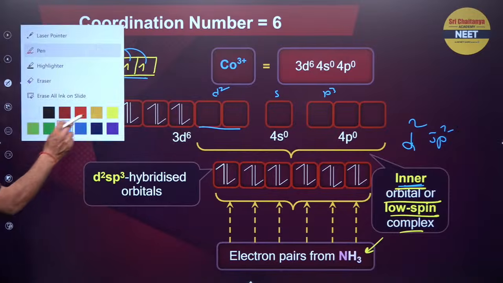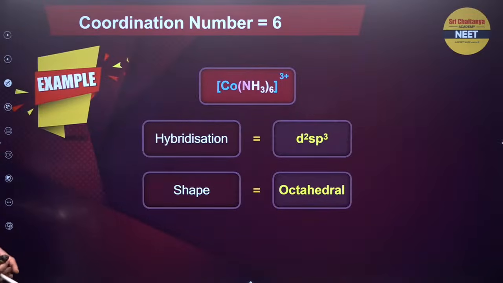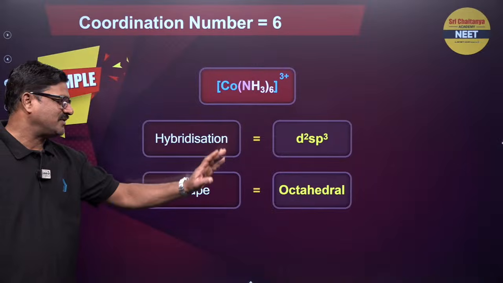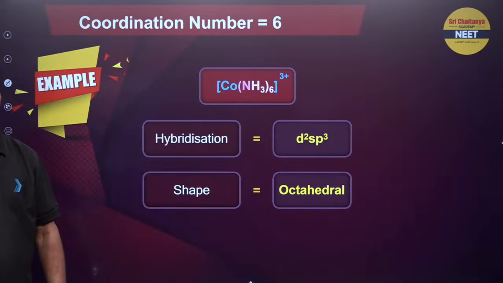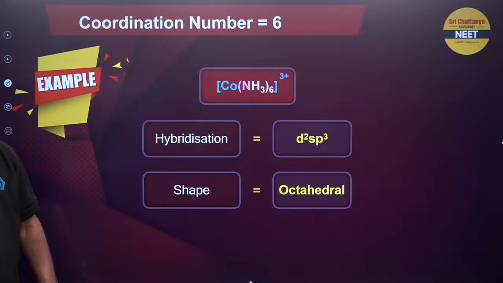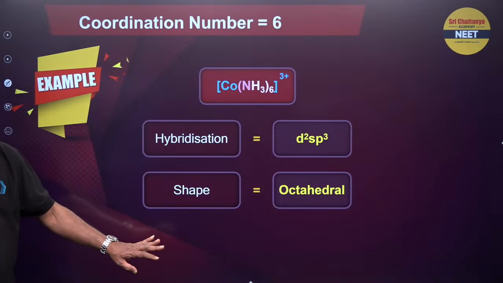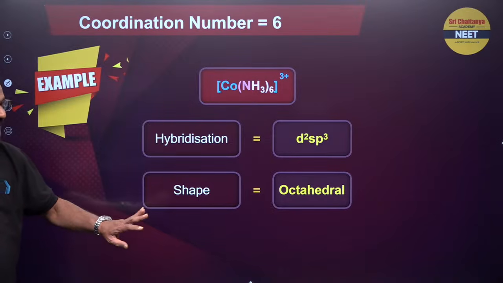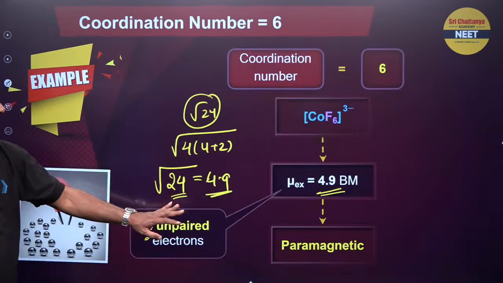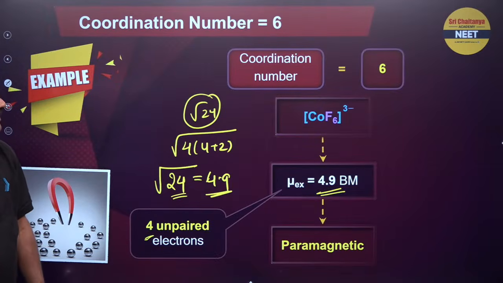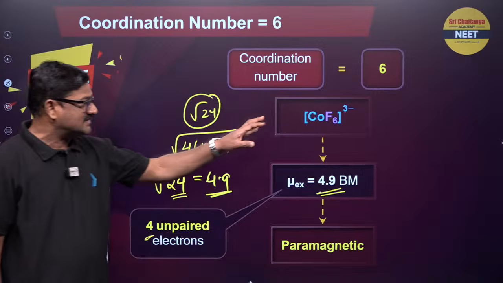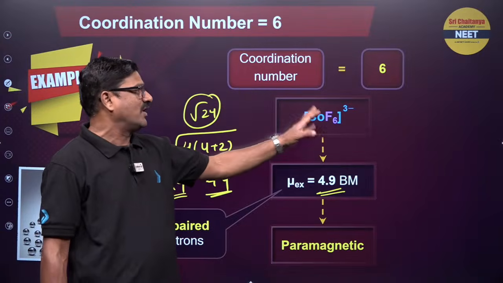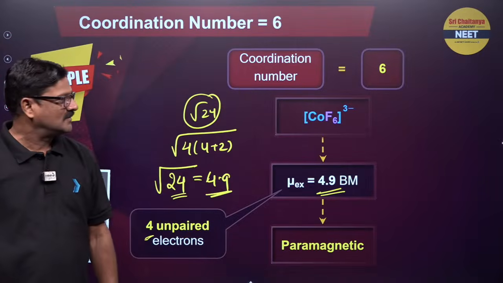So you learn like this, you never forget. So that it is going to be d2sp3 and octahedral. Are you getting or not? Electron pairs are seen with the ammonia like that, and there is no unpaired electron, so it is going to be diamagnetic.